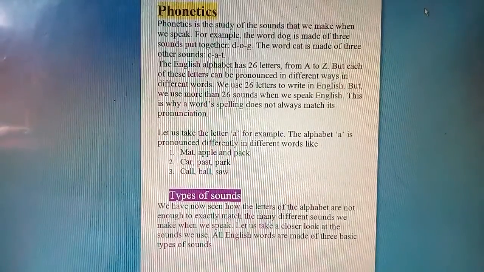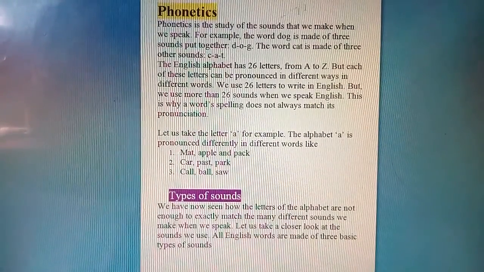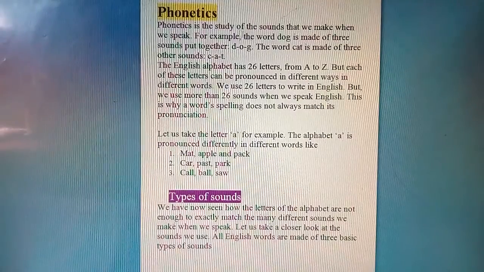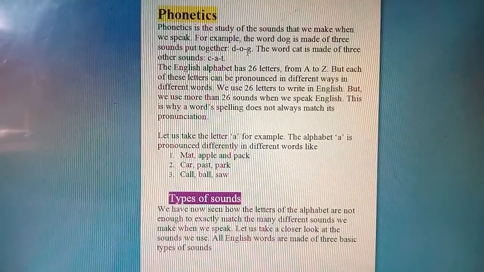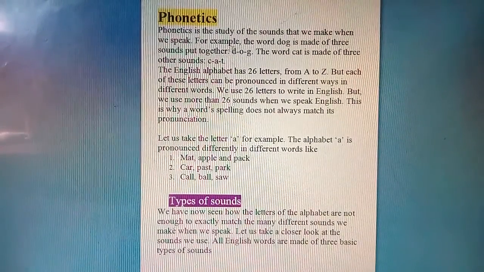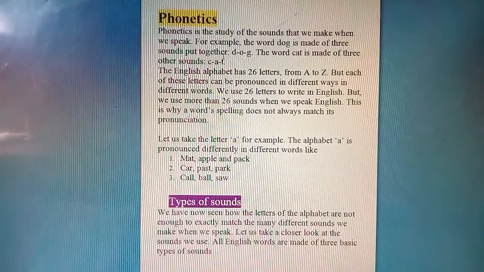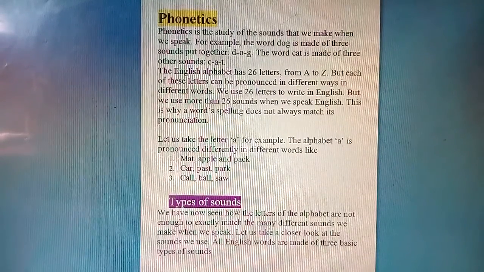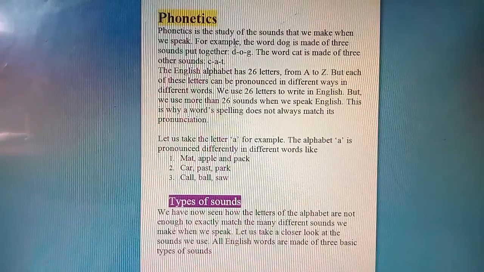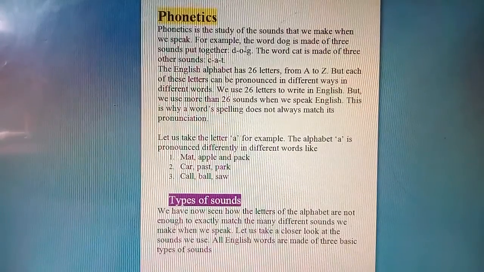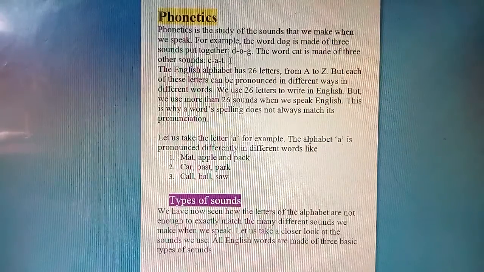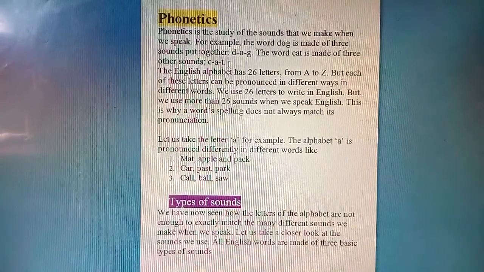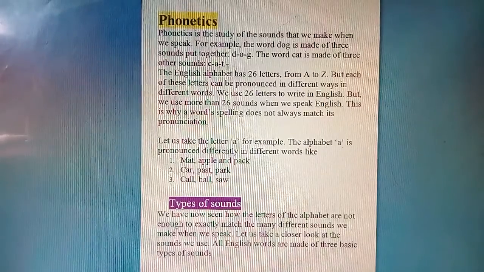Okay, so phonetics means what? This is the study of sounds that we make when we speak. For example, the word dog. Dog is made up of three letters, D-O-G. These three alphabets, you can see the different sounds. But when we say these alphabets together, then we say dog, not D-O-G. We say dog. Similarly, the word cat, C-A-T. But when we say this word, then we say cat. Okay, this is the sound.